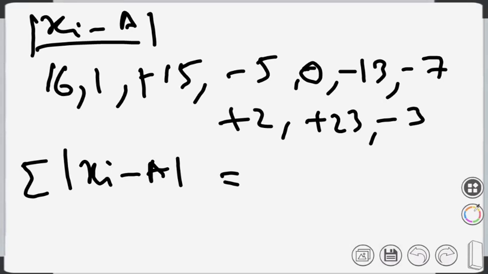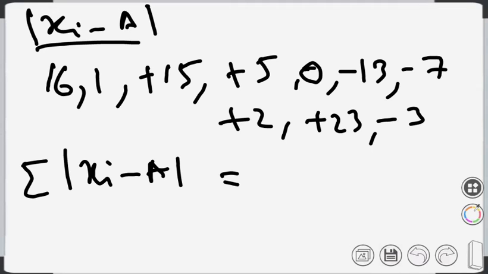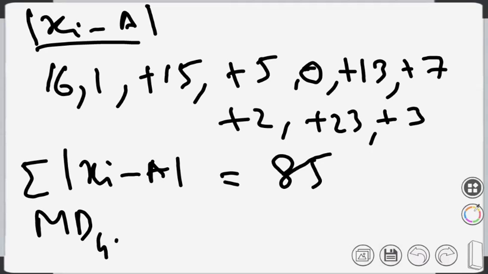We have already calculated the xi minus a values: 16, 1, minus 15, minus 5, 0, minus 13, minus 7, plus 2, plus 23, minus 3. Everybody agrees? Yes, sir. If we take the modulus, the negative values become plus: 15, 5, 13, 7, and 3. If you take the sum, what is the sum? 85. And hence the mean deviation from 40, where a is 40, is 85 by 10.